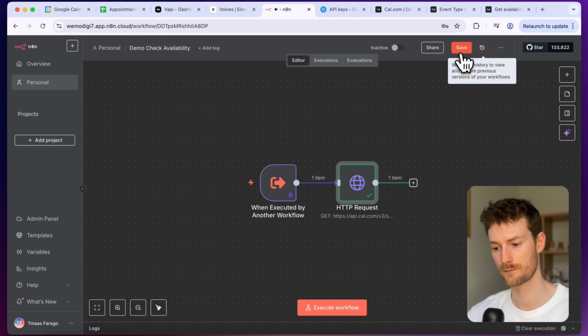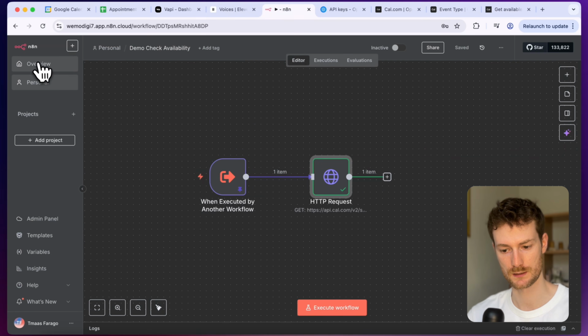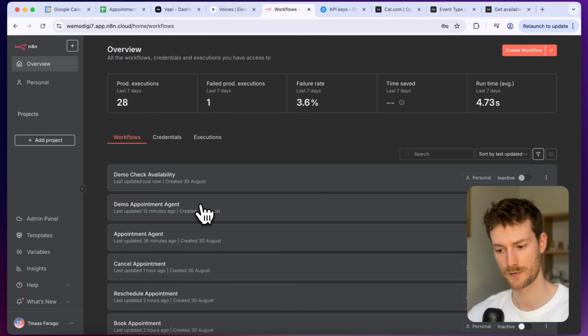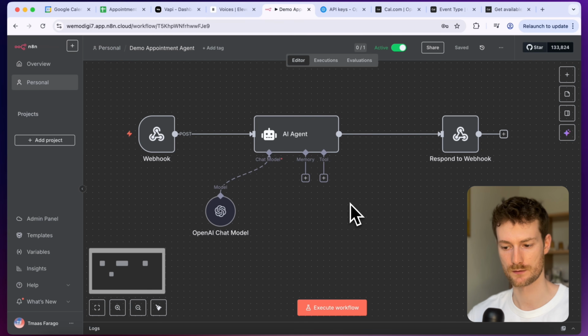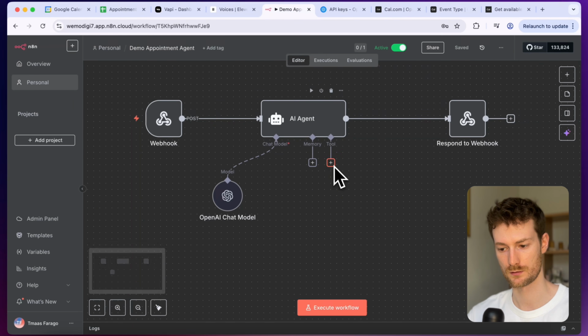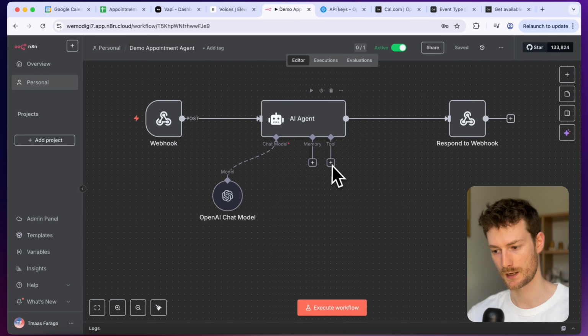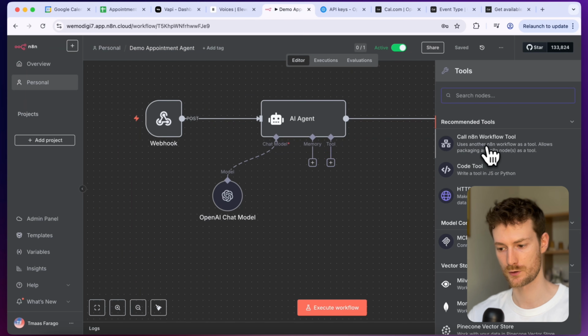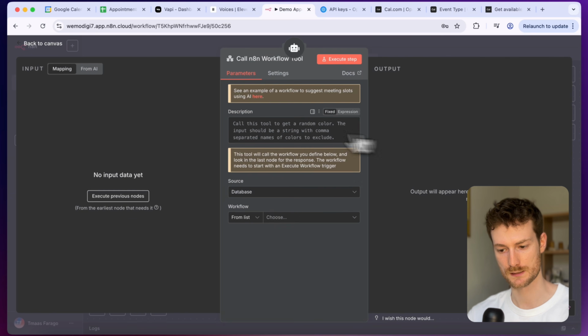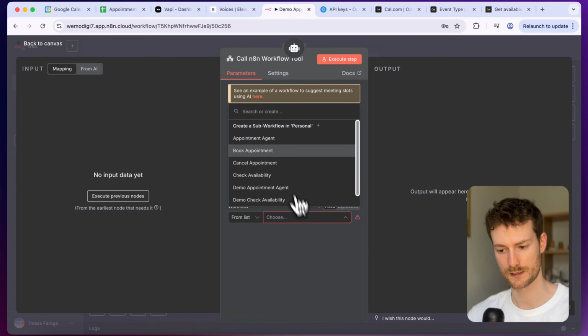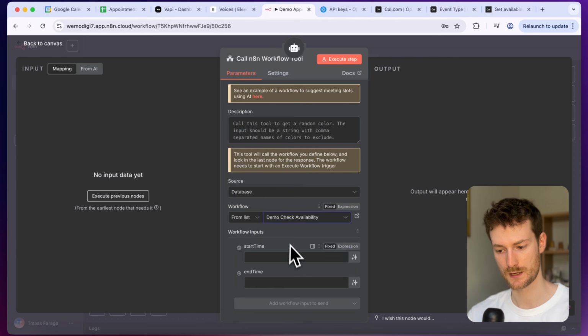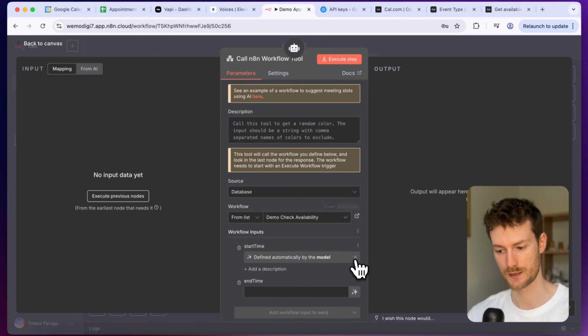Let's click on save and let's go back to the demo appointment agent. And here we need to connect this workflow. So let's click on tool. And I'm going to select Call n8n Workflow Tool. And here you can select your workflow. What I created is the demo check availability. And we can just fill in these values with AI.